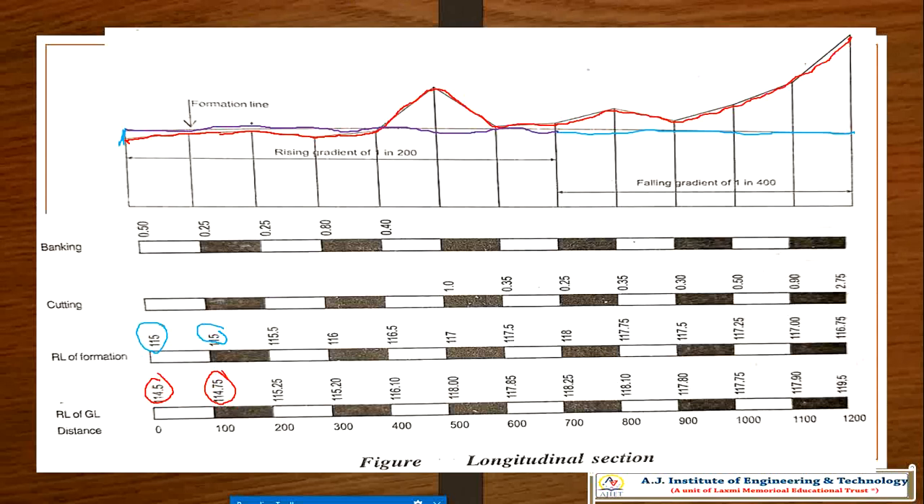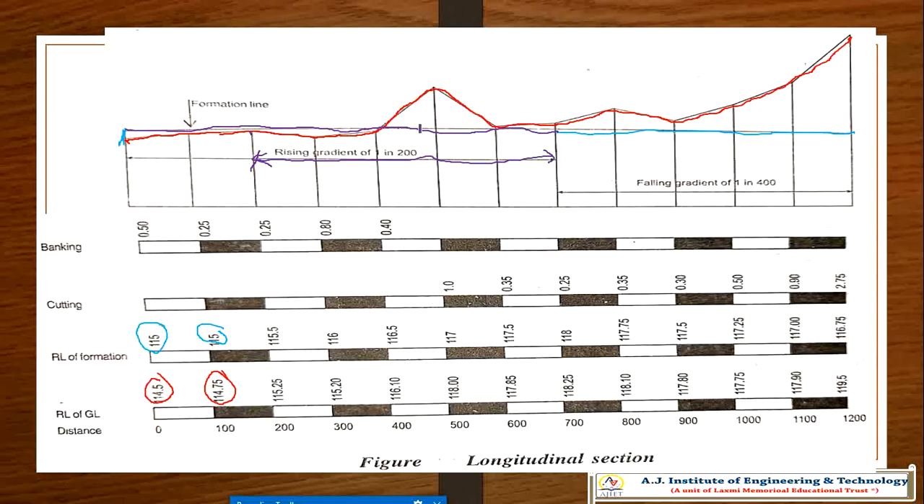That means from here. Okay, the rising gradient starts from here, not from there. From here to here, the rising gradient will be 1 in 200. That means from here it increases by 0.15, 0.25, and so on. Okay, this is the actual road line, and here it will be getting.